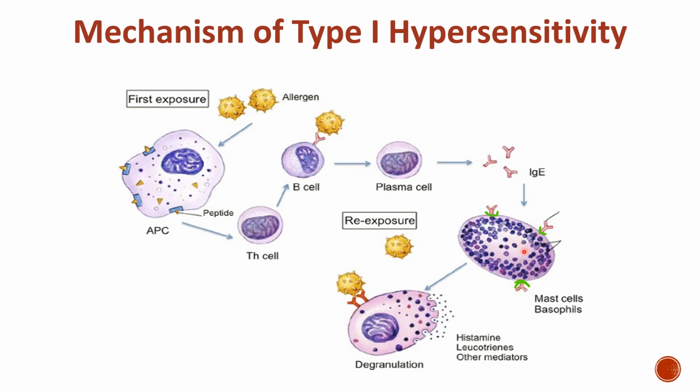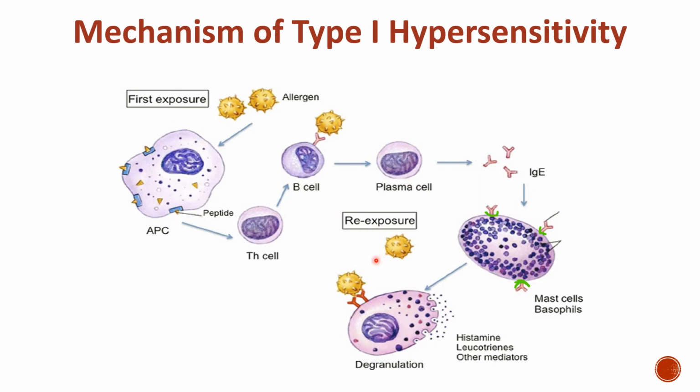On the surface of mast cells and basophils, specific receptors are present for immunoglobulin E. This immunoglobulin E will come and bind with the specific receptors present on the surface of mast cells and basophils. And these mast cells and basophils will become sensitized. Sensitized means sensitive. After the second exposure to the same allergen, that means the re-exposure, what will happen?